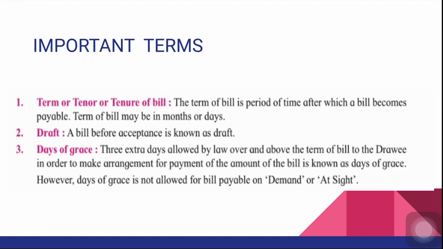Now coming back to bills of exchange, let us see important terms relating to bills of exchange. What is the tenure or term of the bill? Tenure or term of bill of exchange refers to the period or the duration for which the bill of exchange is drawn. It is the period of bill after which it becomes payable. It may be in number of months or in number of days. If bill of exchange is drawn for 90 days, then the term of bill is 90 days. If it is drawn for 3 months, then the term of the bill is 3 months. Okay, it may be in months or in days.